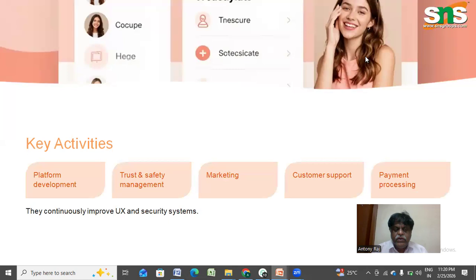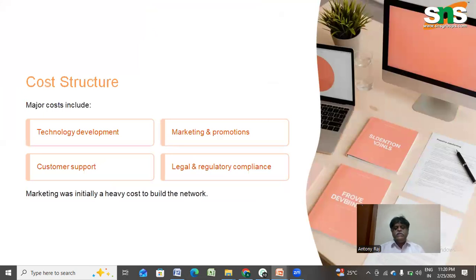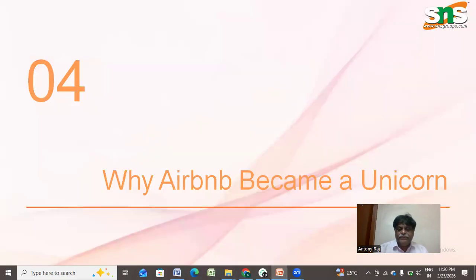The key activities, again a big important part of the business model canvas, included platform development, trust and safety management, marketing, customer support, and payment processing. Key partners included the payment gateways, the local governments, property management services, and the insurance providers, which help them to scale globally. And this was the cost structure. Major costs were technology development, customer support, legal and regulatory compliance, marketing and promotions. The marketing initially was done in a very aggressive manner to ensure that the network was built.